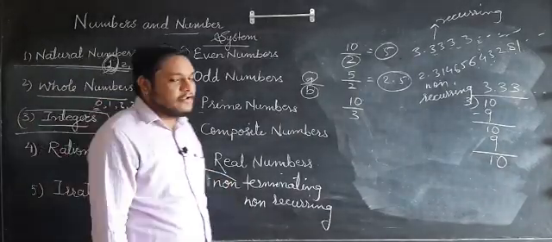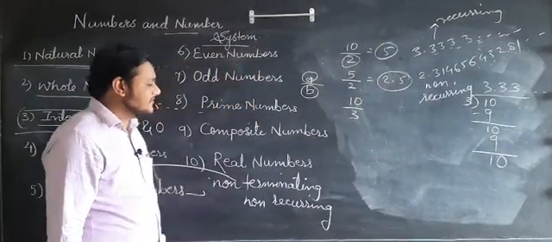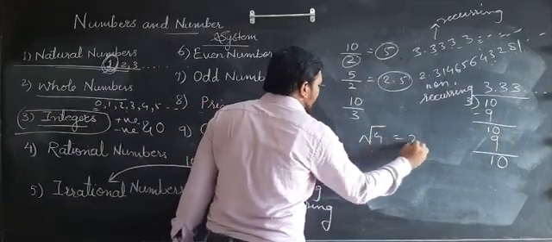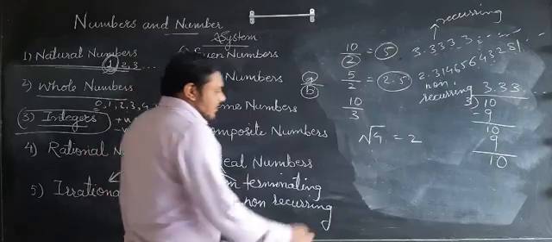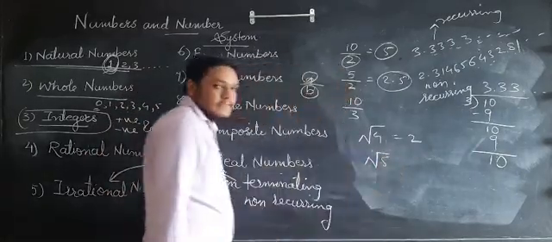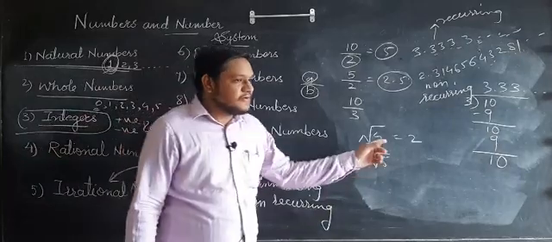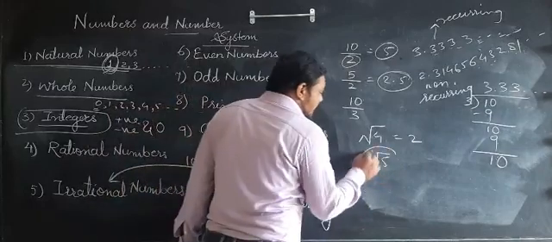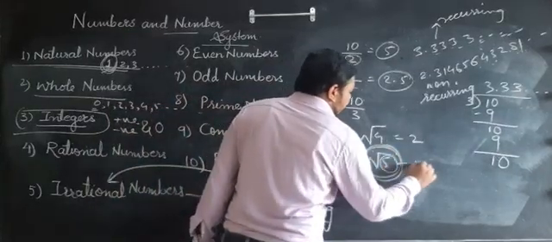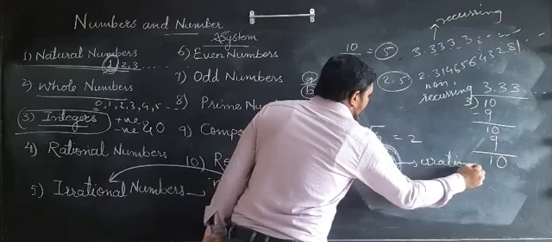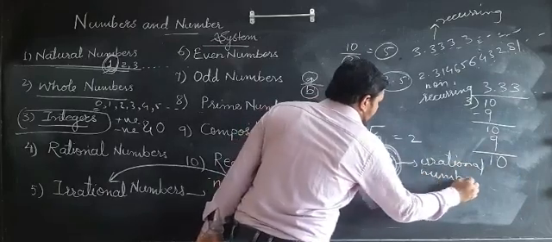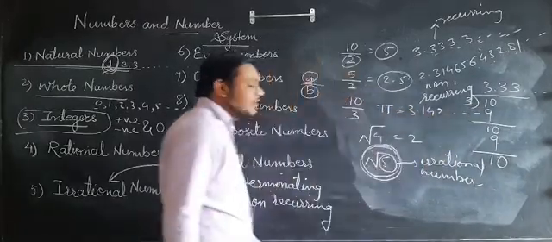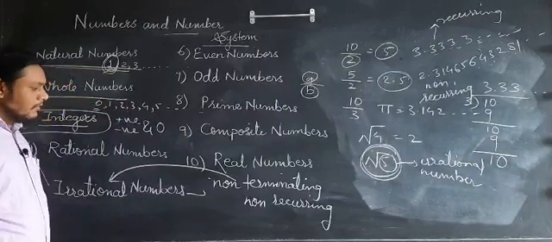I want to show you a trick so that you can recognize what irrational numbers are. If I see the root of 4, it will be 2. It is a rational number. But if I see the root of 5, then 5 is not a perfect square. 4 is a perfect square of 2. That is why root of 4 is 2, which is a rational number. But 5 is not a perfect square. That is why root 5 is an irrational number. Students, see the value of pi. The value of pi is 3.142 and so on. It is also an irrational number. So I hope you understood irrational numbers.